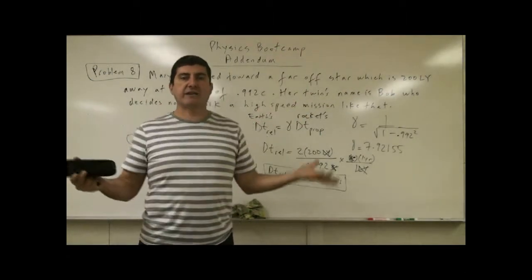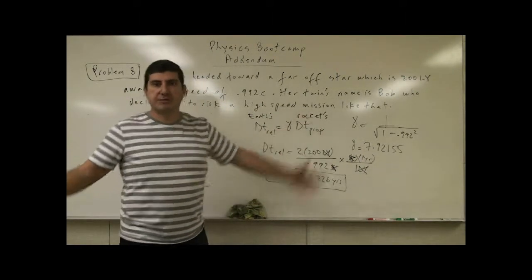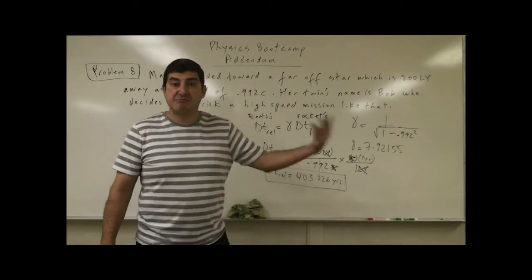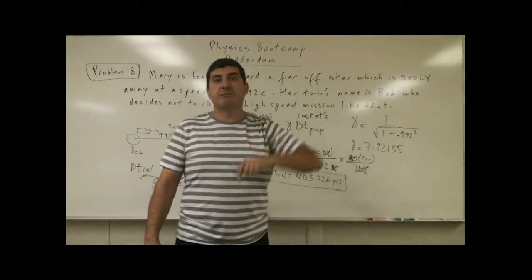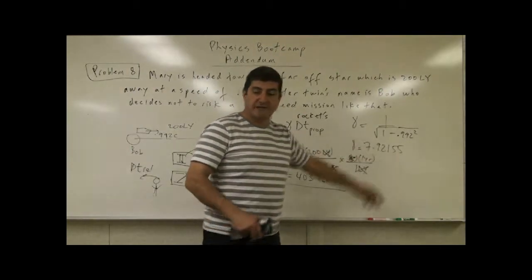Bob, when he does his calculations, says, by the time my twin goes and comes back, I will have aged 403.226 years, therefore I will be dead. So he probably says his last goodbyes and says, I'm not going to see you. But you will still be living because you will be measuring proper time, by a factor of 7.92155, right?